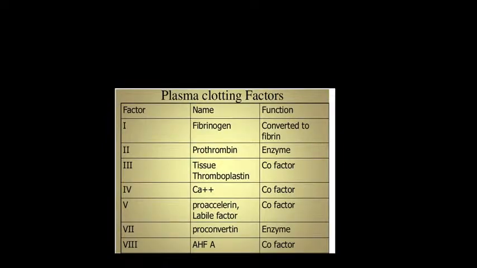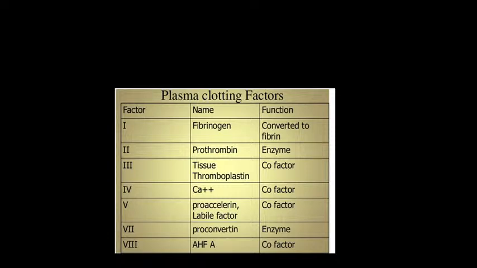These are the plasma clotting factors. Each one has a name and a function. Factor 1 is called fibrinogen. Its function is to be converted to fibrin. The second one is prothrombin. It is an enzyme. Number 3 is tissue thromboplastin. It is a cofactor. Factor 4 is calcium. It is also a cofactor. Factor 5 is proaccelerin, or labile factor. That is also a cofactor.